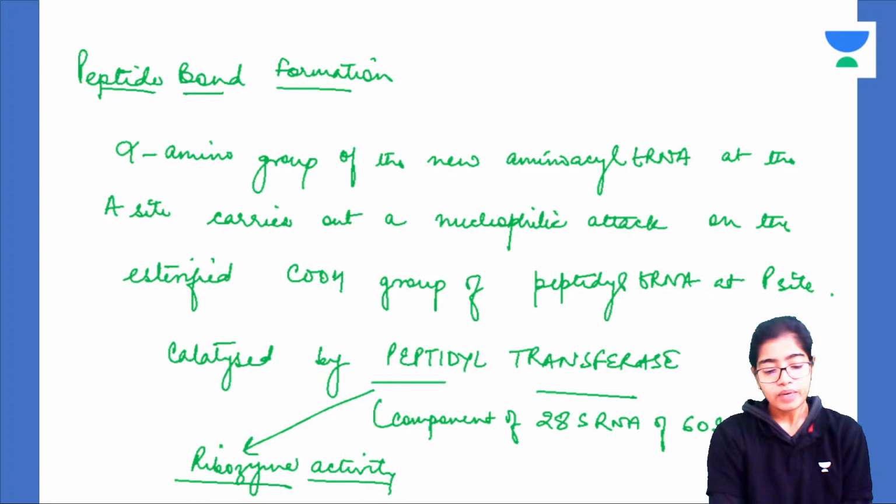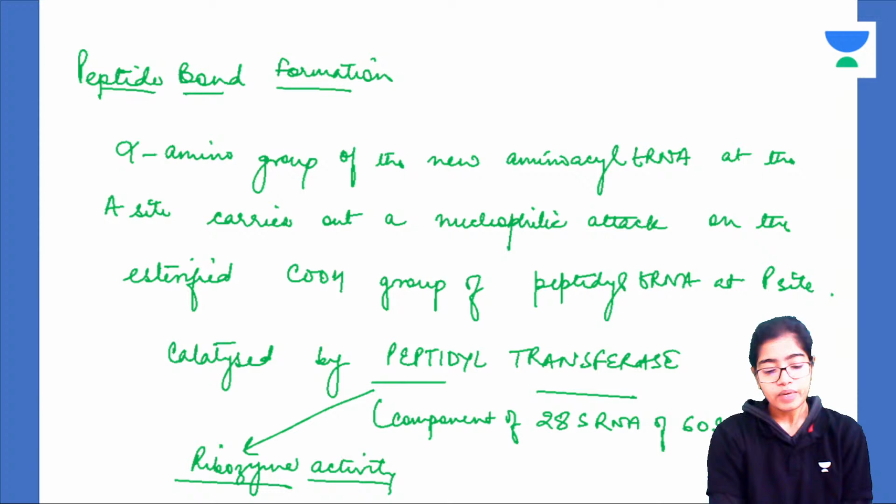Now, the amino acid on the P site is going to get attached to the amino acid on the A site, and then what is going to form? Two amino acids will be connected together. Now this tRNA which has given its amino acid to the A site will move out to the exit site and go out. Now new tRNA will come, and the tRNA on the A site will then hop on to the P site.